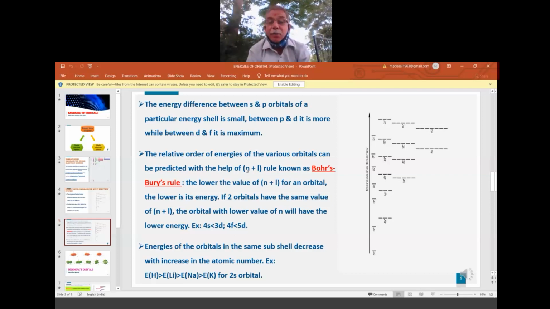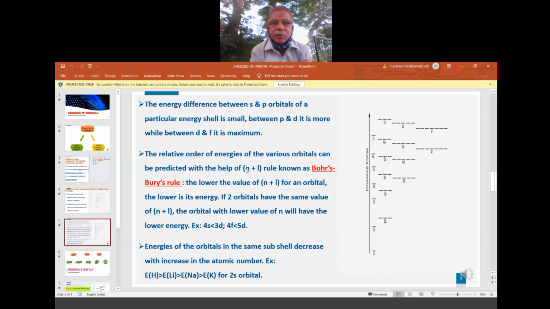Bury, along with Bohr, studied together the energy level diagram in the structure of atom chapter. After Bohr gave his own theory, they made one rule that is called the n plus L rule. It is very important in the 11th class, especially in the structure of atom. Many times it has occurred in the examination. What is meant by Bohr-Bury rule?